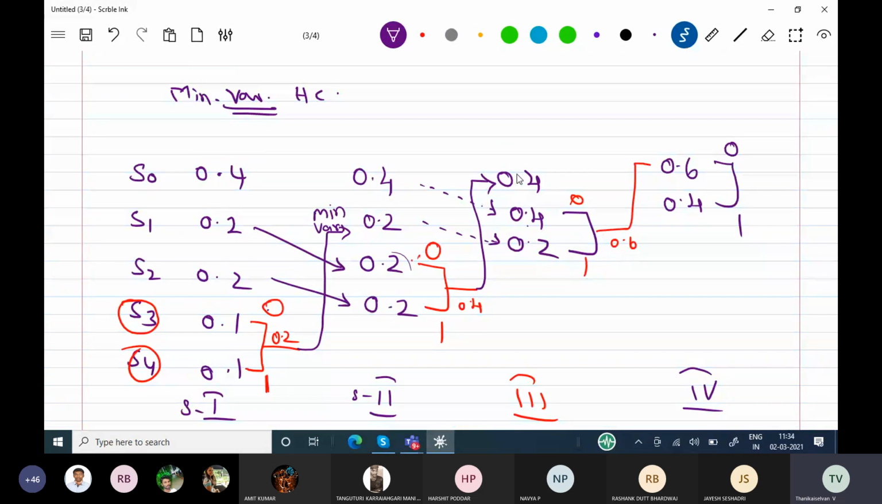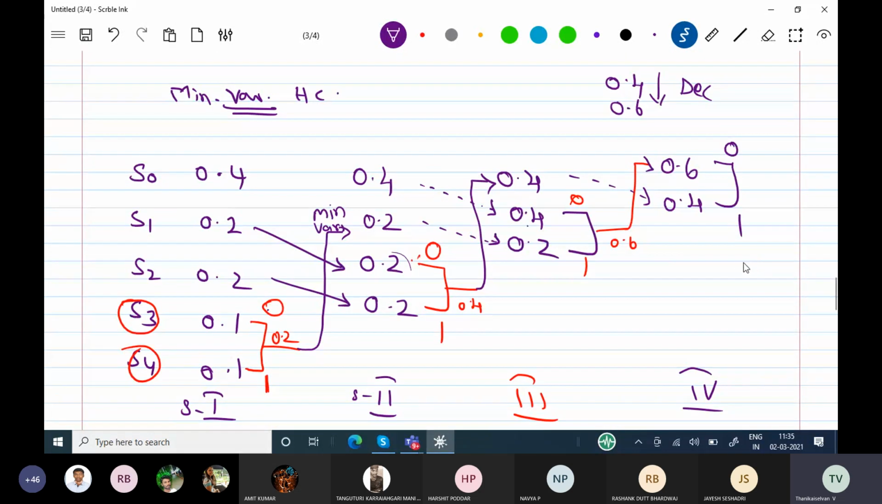So now here you see the new probability is 0.6, and the old probability is 0.4. We cannot keep 0.6 below that, because we need to maintain the descending order in each and every stage. So 0.6 is kept here. Now the probabilities are in descending order. You see, in each stage all are in descending order. With that, the algorithm is over.